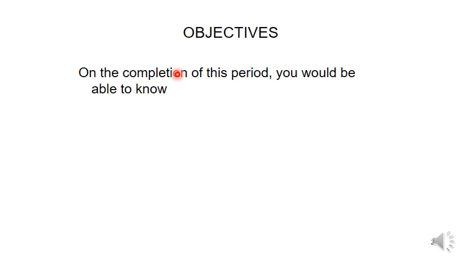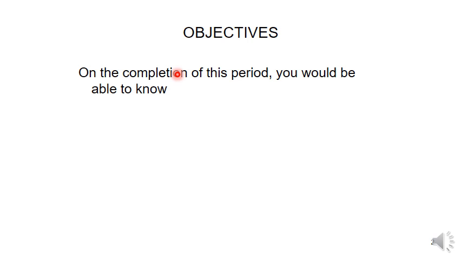Boyle's law states that at a constant temperature, the pressure of an ideal gas is inversely proportional to the volume. P is proportional to 1 by V, so PV is equal to constant if temperature remains constant.